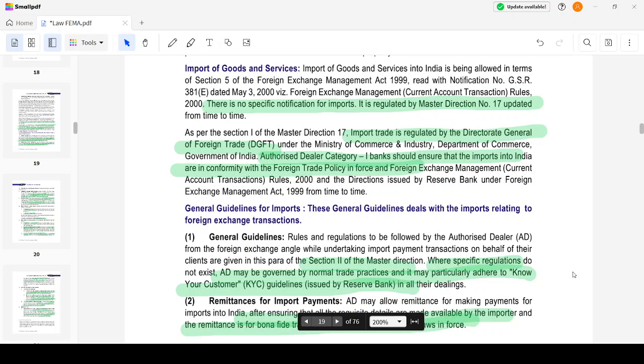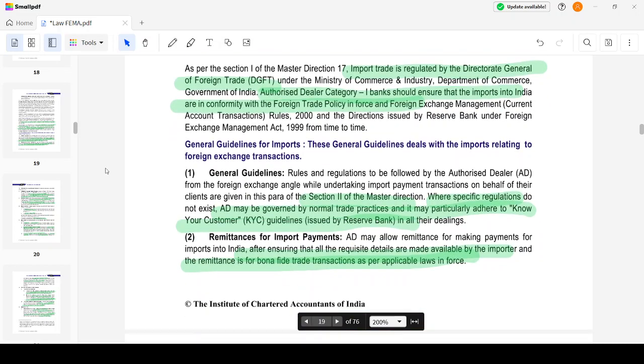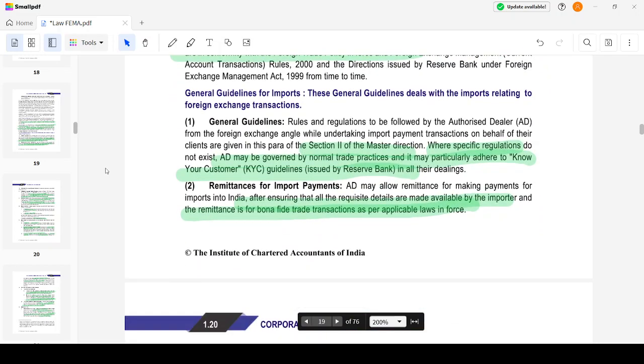Now, import trade is regulated by DGFT, which stands for Directorate General of Foreign Trade. AD Category 1 banks should ensure that imports into India are in conformity with the foreign trade policy, which is enforced in the FEMA. And then, what are the general guidelines? First, I have to comply with the master direction, and where specific regulations do not exist, the AD should be governed by normal trade practices and in particular the KYC guidelines.